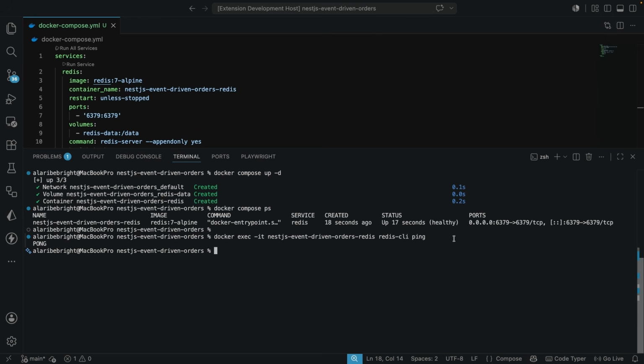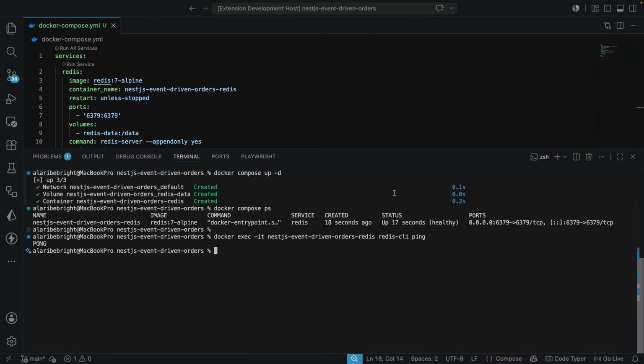I want to be precise about what this step we are about to perform is and what it isn't. We are not going to be creating a queue yet. We are only going to establish the connection BullMQ is going to use once queues exist in the next step. The reason we split this apart is that if something breaks, you'll know immediately whether it's a connection problem or a queue configuration problem.